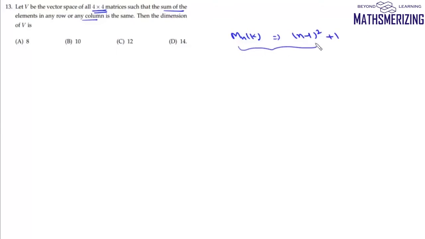So for this question, we'll be using this formula directly. If you are interested to know from where we get this formula, I'll put the link to a detailed solution in the description below. Now in our case, the value of n is 4. So we'll put n as 4. Then this value will be (4 minus 1) whole square plus 1, which is 3 square, 9 plus 1 is 10. So the dimension of subspace V is simply 10, and that's your option number B.